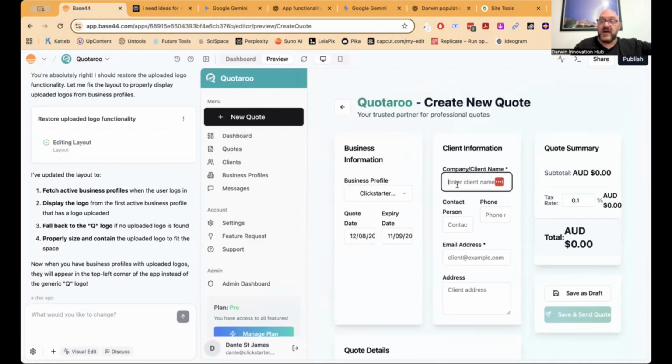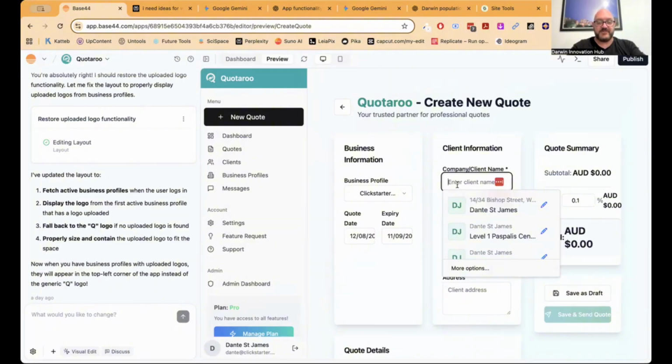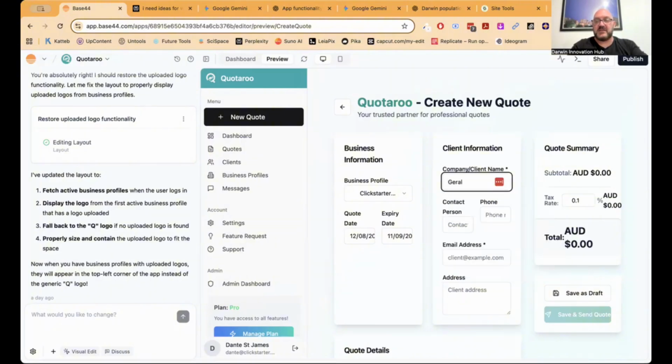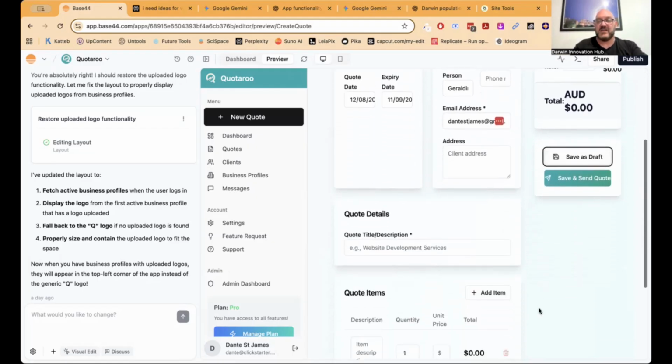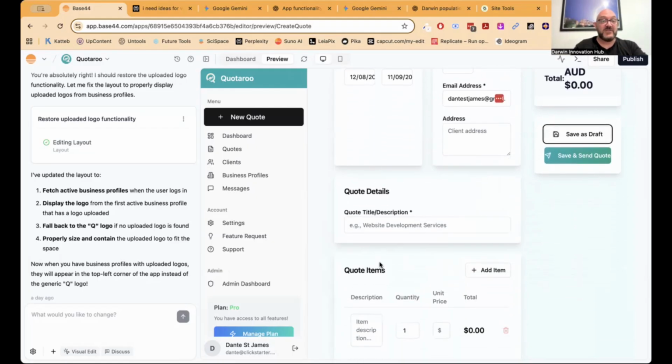That's pretty cool. The client name can be, let's just say, Geraldine McConaughey. The contact person is Geraldine. I don't need to put in a phone number. I'm just going to skip that, but I'm going to put in my own email address so I can get hold of it and we can actually go and get that. The client address I don't need, but I do have a tax rate. I'm going to say I'm not charging GST because let's say I'm not actually someone who is registered for GST.